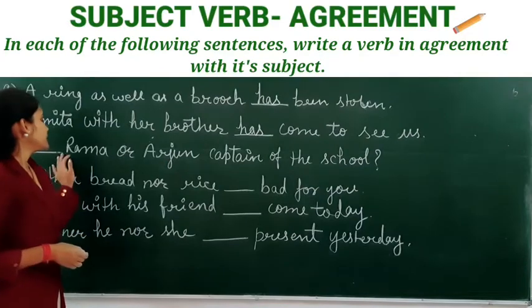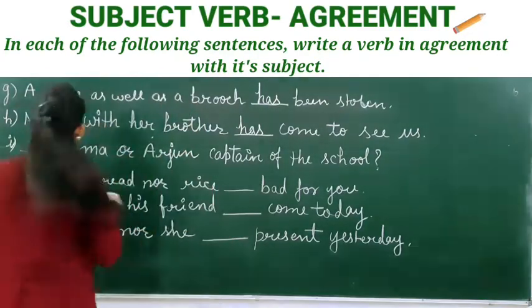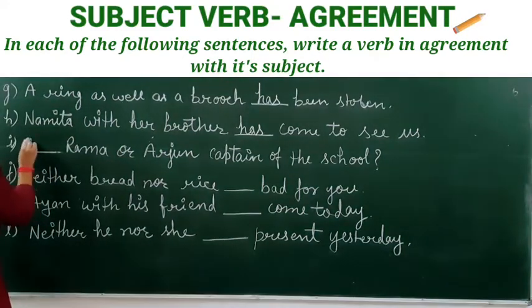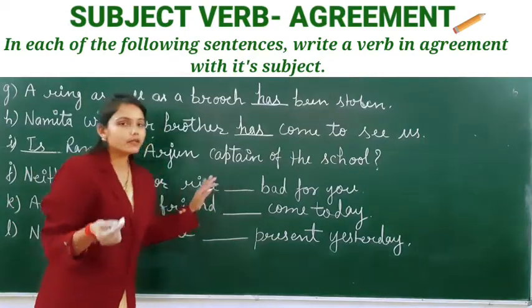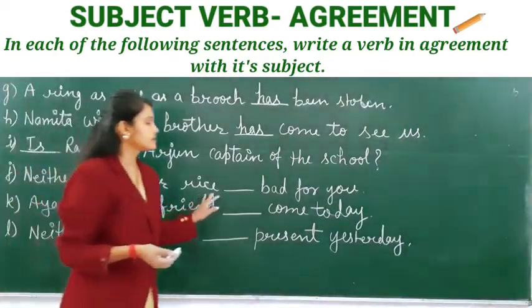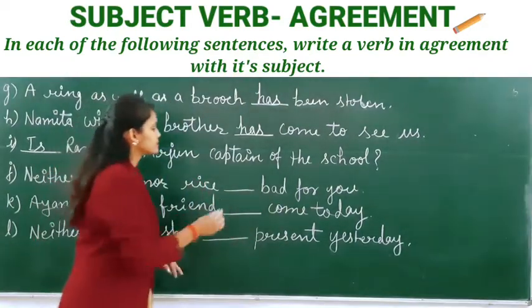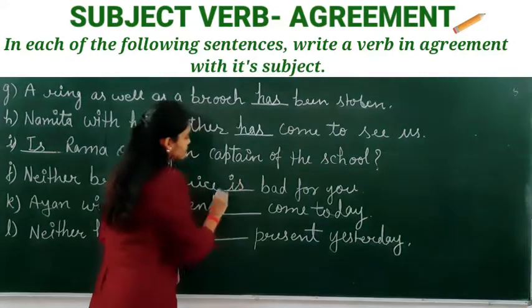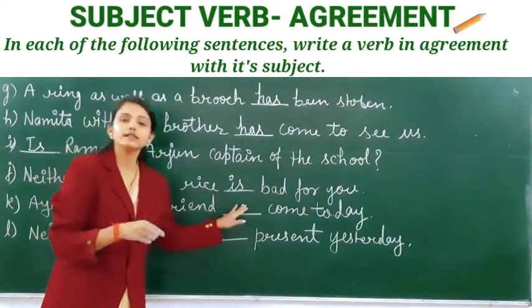Next is, dash Ram or Arjun captain of the school. Here we will use is. Is Ram or Arjun captain of the school? Next is, neither bread nor rice bad for you. Here we will use is. Neither bread nor rice is bad for you.